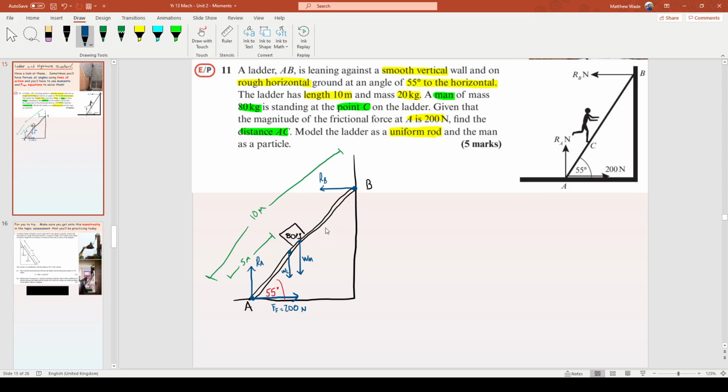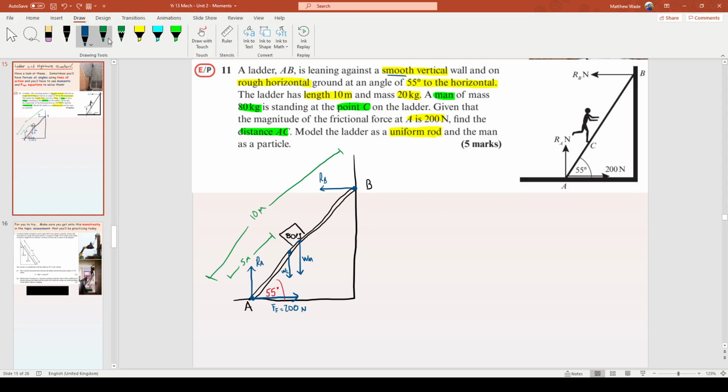Now, it does say that the wall is smooth there. That's unusual. Walls aren't actually smooth. I think they've done that to try to help you, to be honest. There should be a force of friction, which there won't be. So I'm going to draw it, but then I'm going to erase it. The ladder would like to slip down, right? 9 times out of 10, there'd also be a force of friction acting upward to prevent it from slipping. But the wall's smooth, so there isn't friction there. Just that. So there's our whole picture.